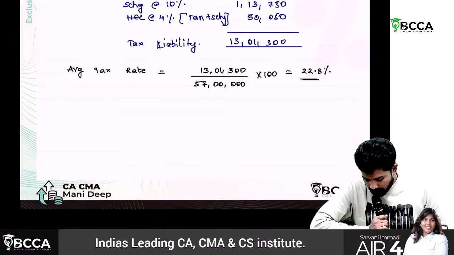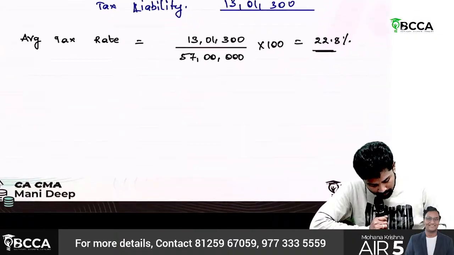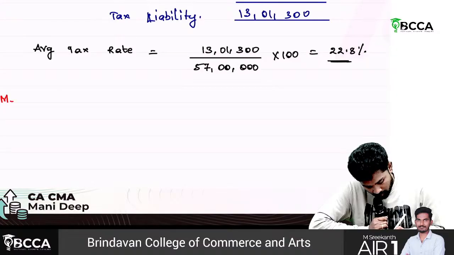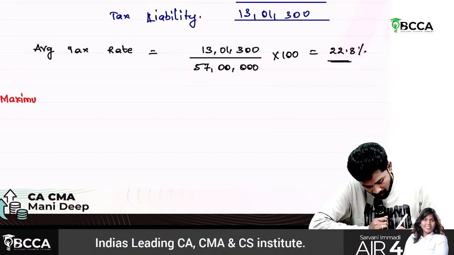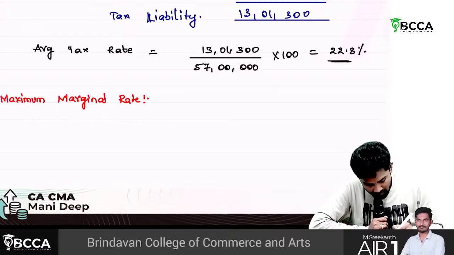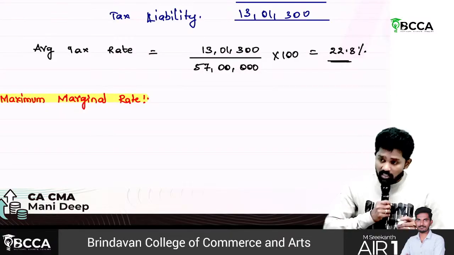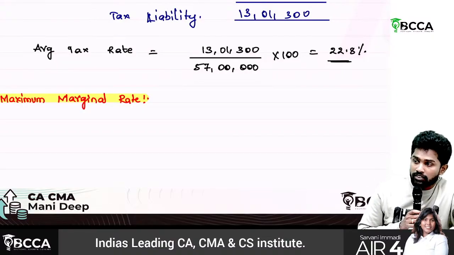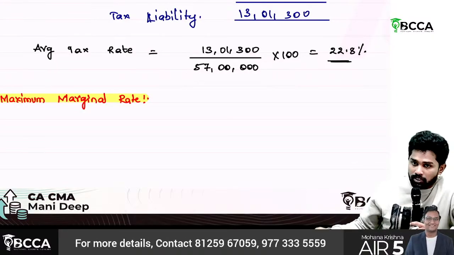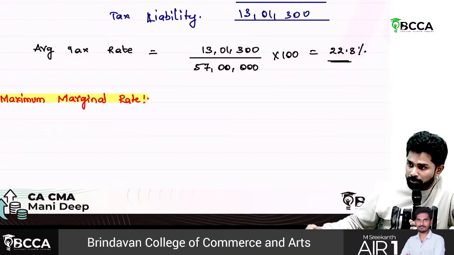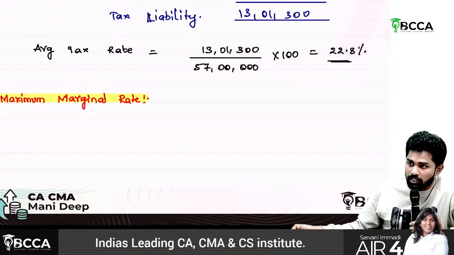So then the next one is, sir, maximum marginal rate. This maximum marginal rate we'll see in case of AOP, and in case of TDS provisions. Usually under TDS provisions, they'll tell the tax rate, like 10% has to be deducted, 1% has to be deducted, 2% has to be deducted.